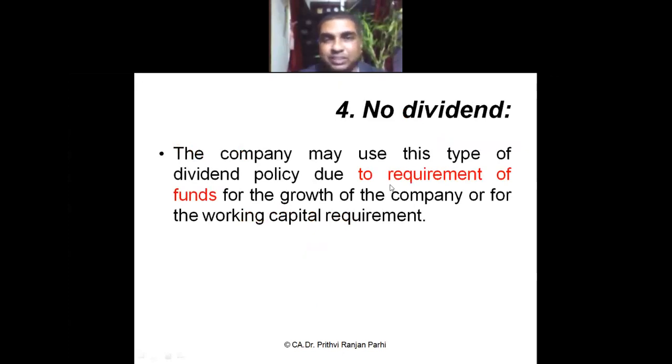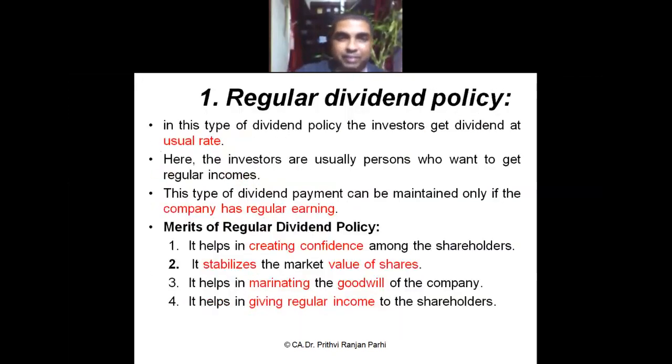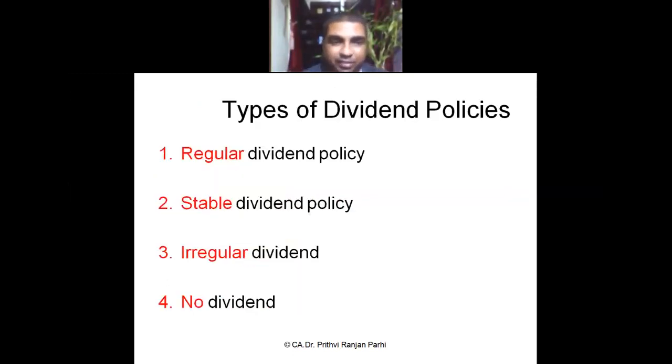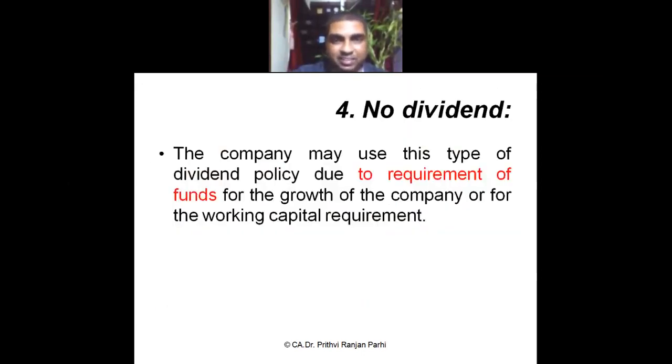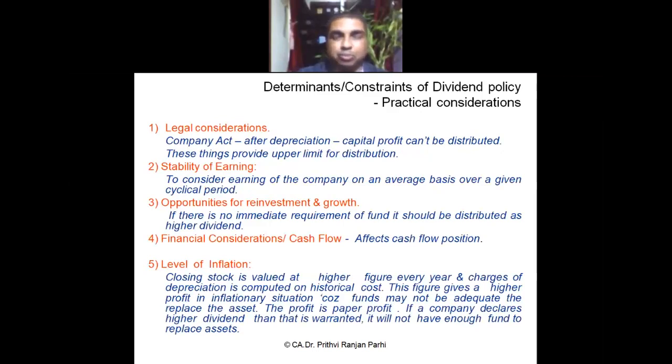Fourth kind of dividend policy is no dividend. Here, the company purposefully decides not to pay any dividend, because the company feels that money should be retained with the company and used for its growth. That is called no dividend. These are the four kinds of dividend policies. Let me repeat: regular dividend, stable dividend, irregular dividend, no dividend. So depending upon the situation, different kinds of dividend policies can be followed.